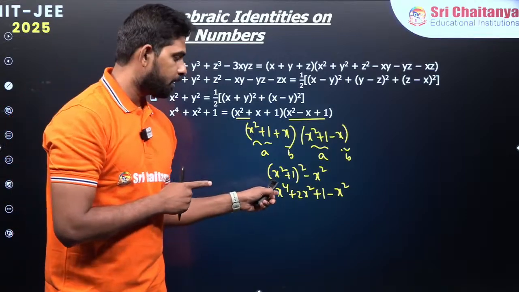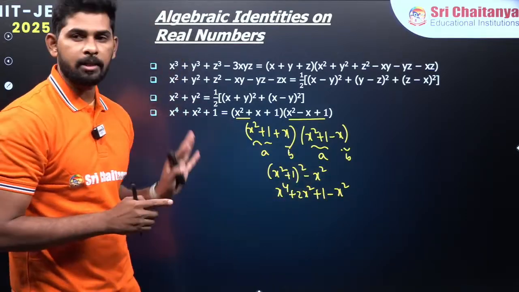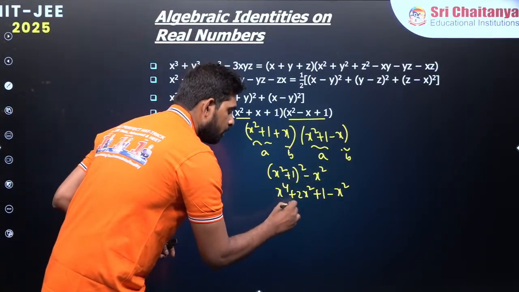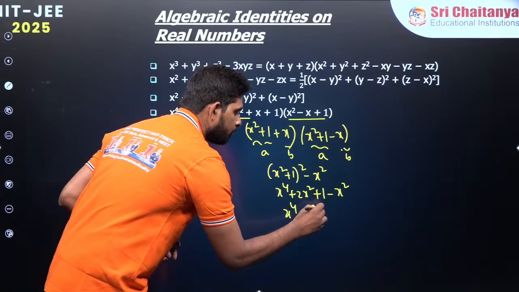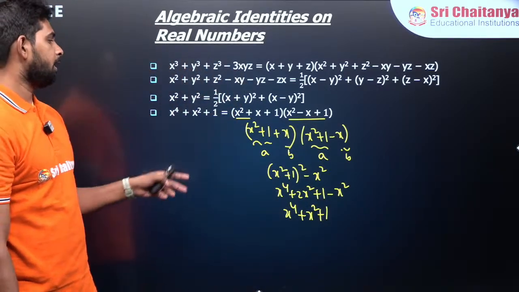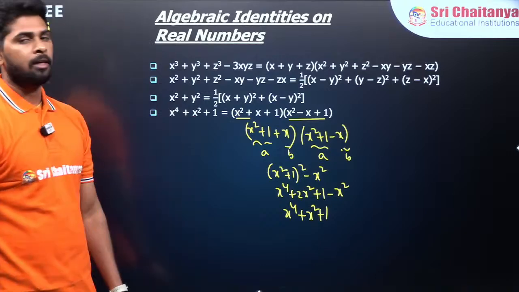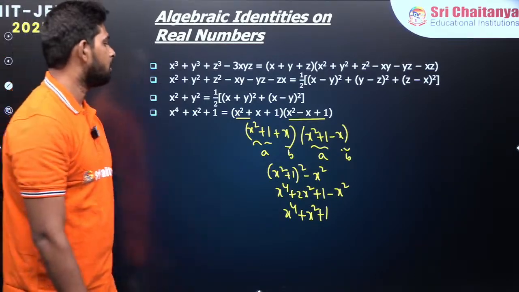So 2x square is there here, x square is there, 2x square minus x square is going to give us what? Plus x square over there plus 1, right? So you can see that multiplication of these two is giving us x power 4 plus x square plus 1, right?